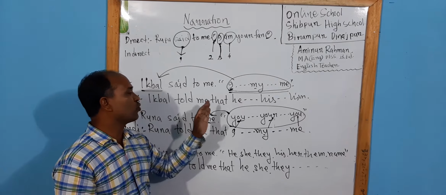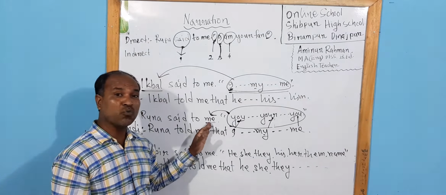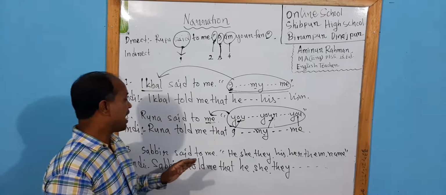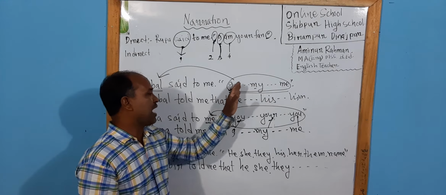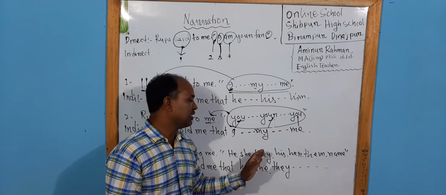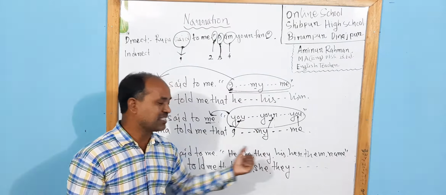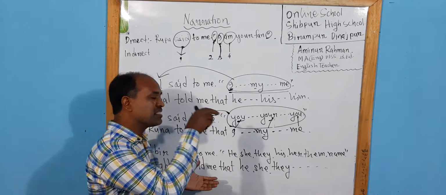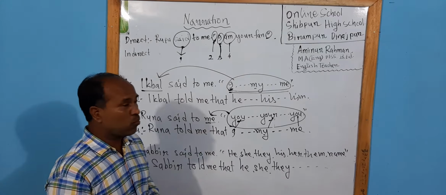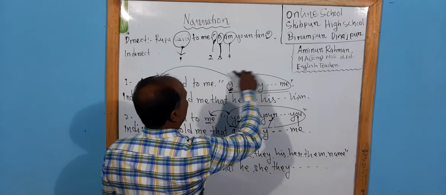This object will go at the place of you, your, you, and if it is a noun, the pronoun of this object will go there. And if we get anything except I, my, me, and you, your, you, then if we get he, she, it, they, they won't be sensed. That means they will be the same. No sense would be done here. Okay. And another pronoun, that is we, our, us.